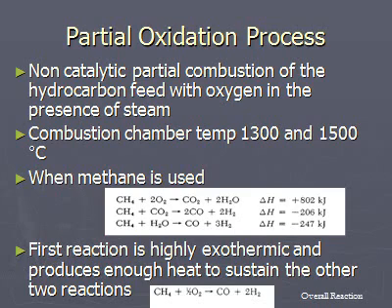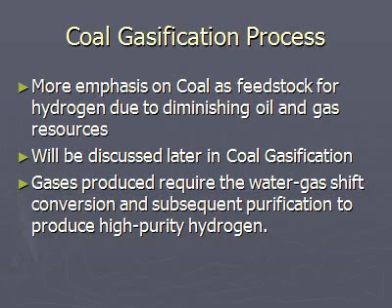This is a highly exothermic process. For efficient operation, heat recovery using waste heat boilers is important. The other method is coal gasification. Coal is a source of hydrogen which is increasing in importance in the future. Although coal was used in water gas and producer gas plants for the manufacturing of hydrogen and carbon monoxide mixture.